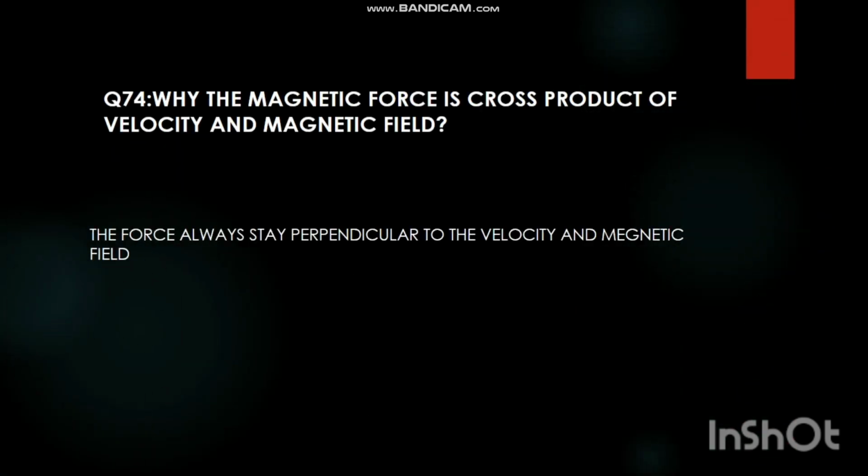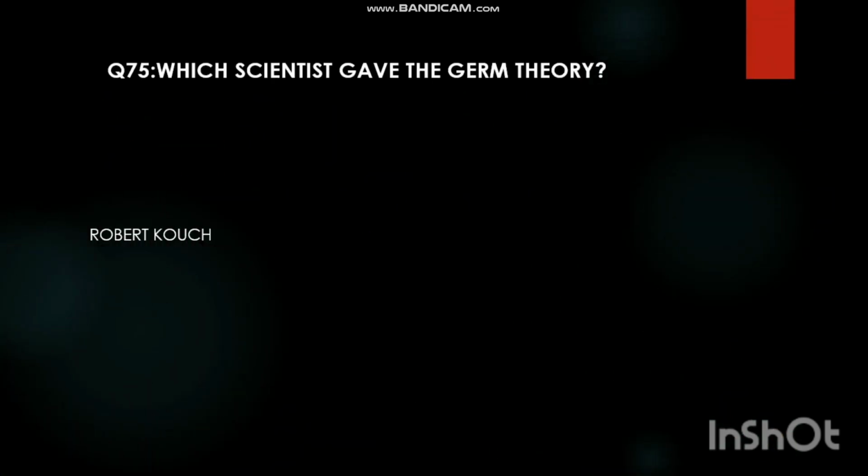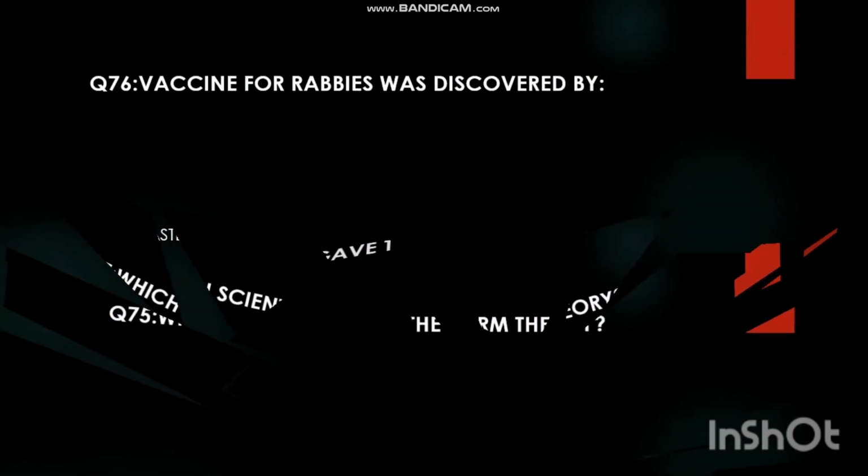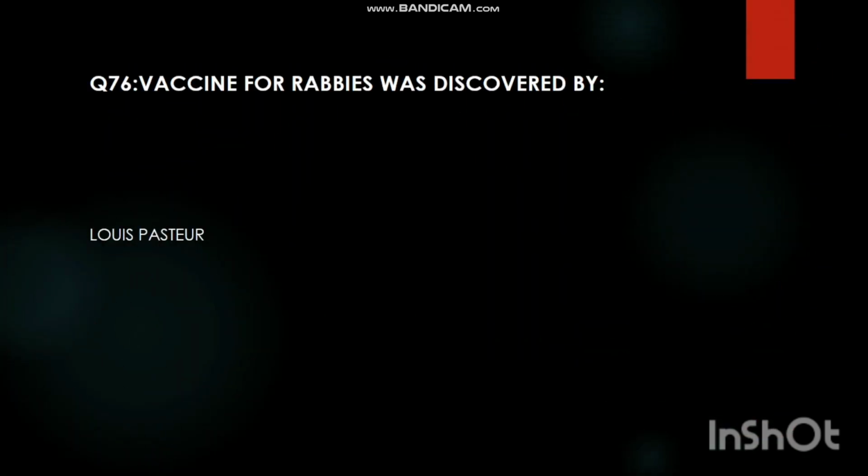The magnetic force is cross product of velocity and magnetic field. The force always stays perpendicular to the velocity and magnetic field. Which scientist gave the germ theory? Robert Koch. Vaccine for rabies was discovered by Louis Pasteur.